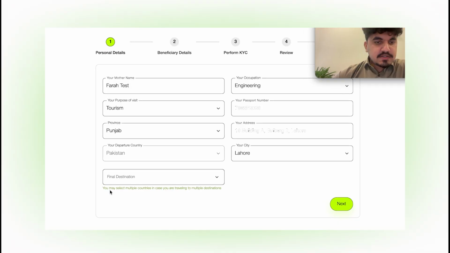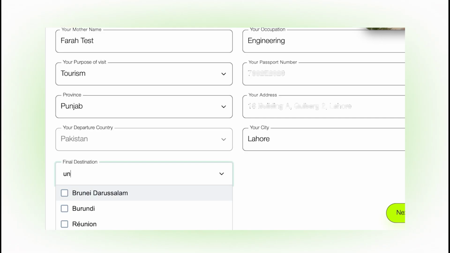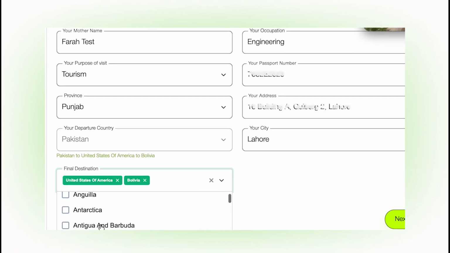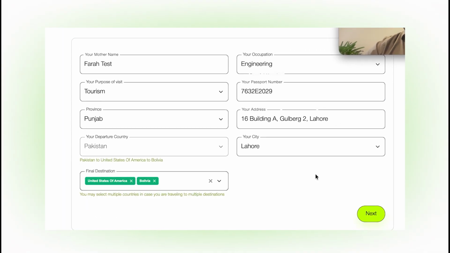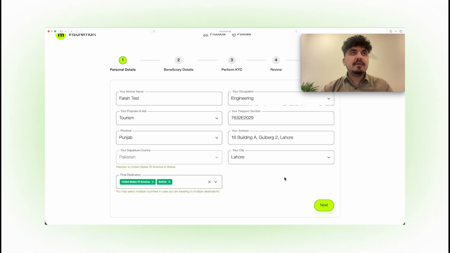And final destination. So it says that you may select multiple destinations, multiple countries in case you are traveling to multiple destinations. So I can just click and search United States of America, and I want to go to Bolivia as well, और any other country मैं यहाँ से select कर सकता हूँ. और हर इंश्योरर के केस में हर प्लान के अगेंस्ट आपको डिफरेंट सेट ऑफ इंस्ट्रक्शंस भी मिल सकता है. सो फॉर एग्जांपल यहाँ पर कुछ केसेस में वर्ल्ड वाइड सेलेक्ट करना होगा, तो यहाँ पे आपको इंस्ट्रक्शंस उसी पेज पर मिल जाएंगी. I'm going to click on next.